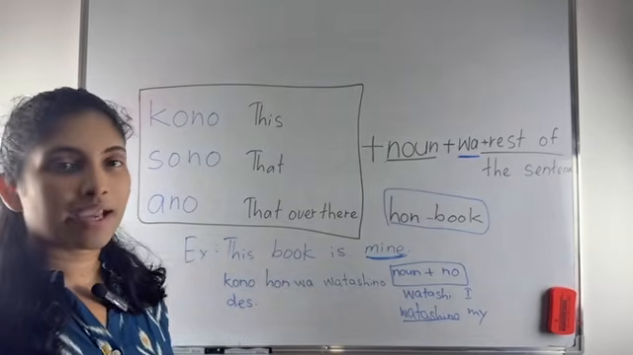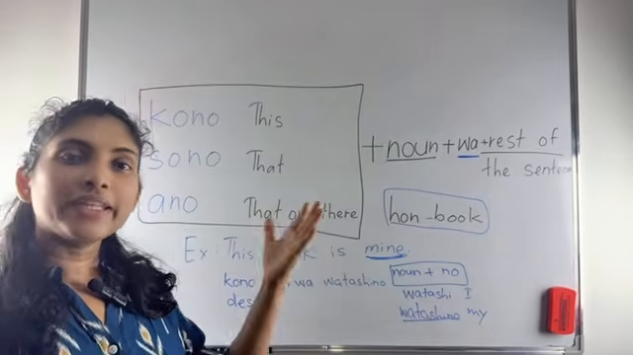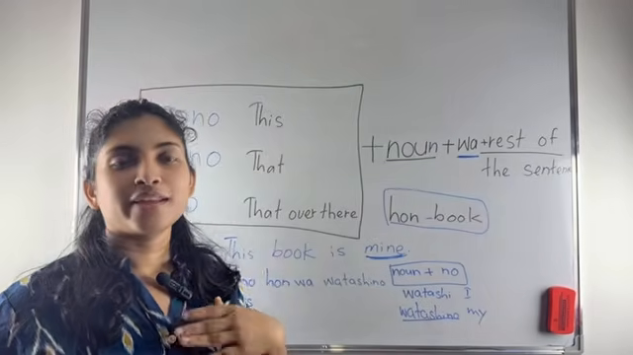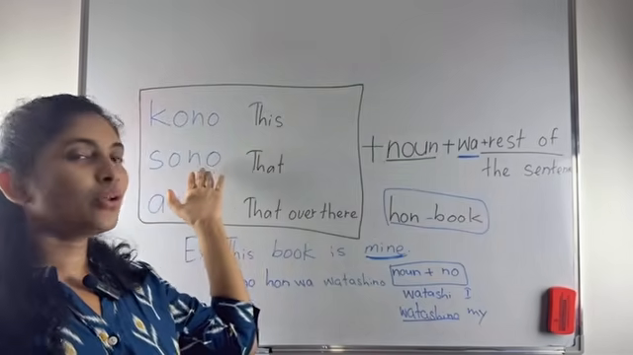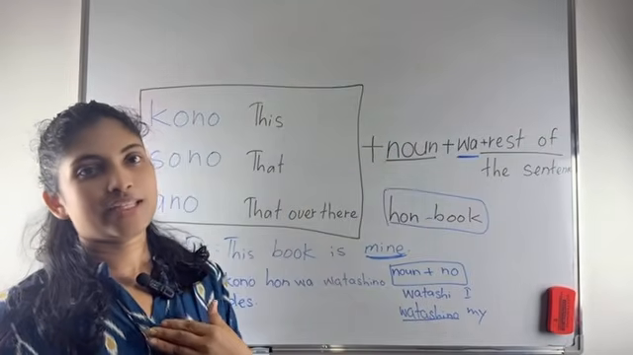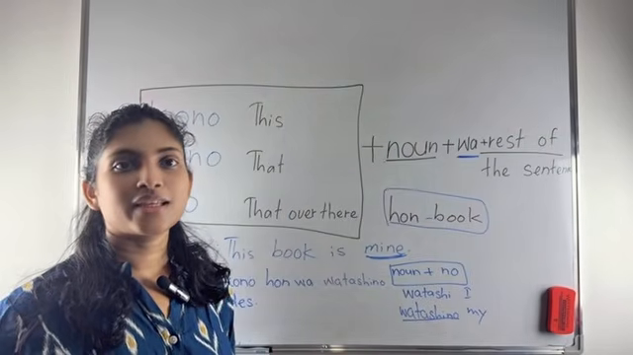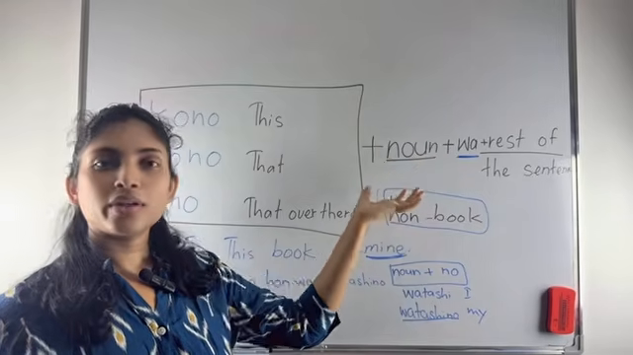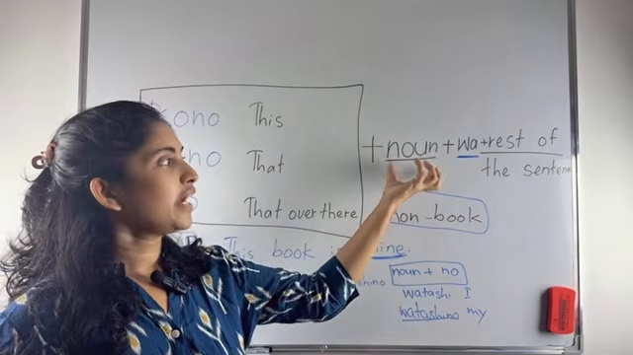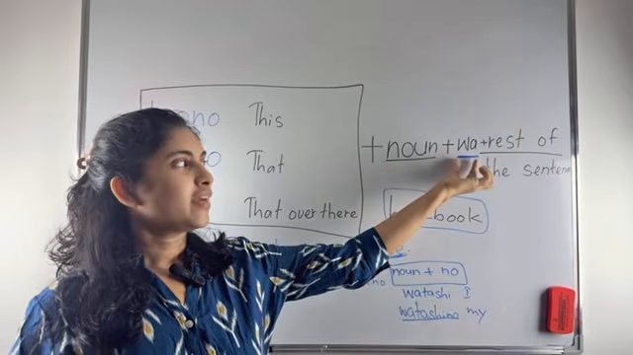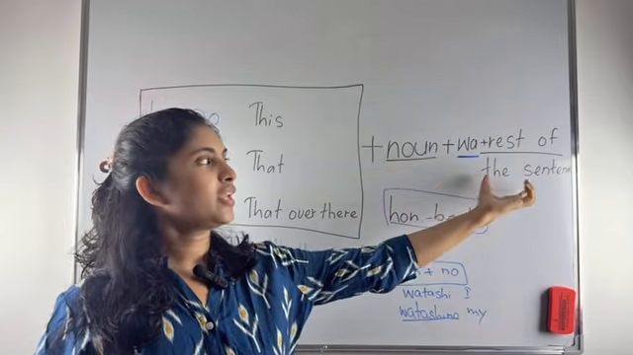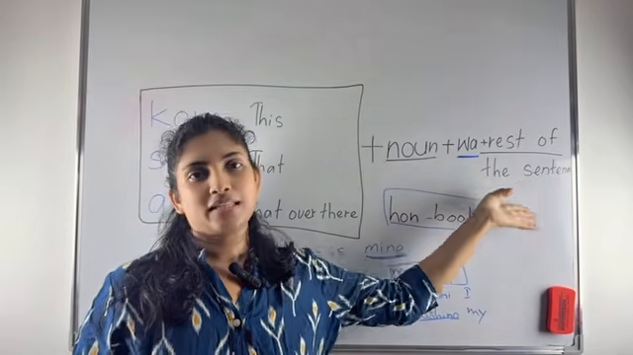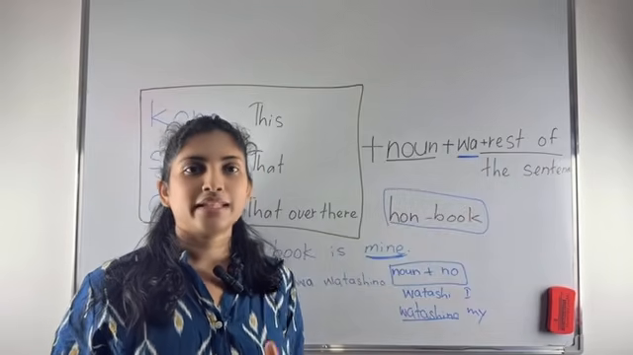This book is mine. If you want to say that book is mine: sono hon wa watashi no desu. Instead of hon, you can use any noun here. And remember, after that we add wa, and then you can make the rest of the sentence.